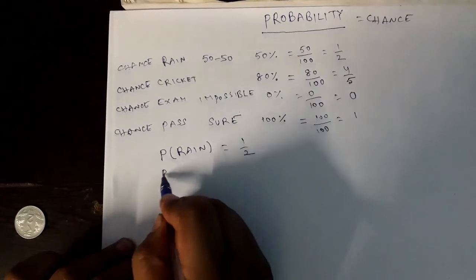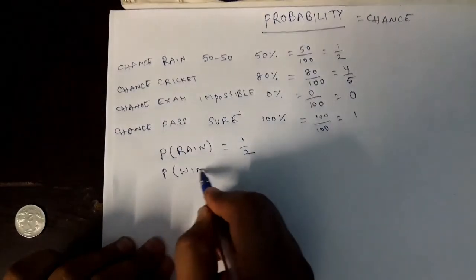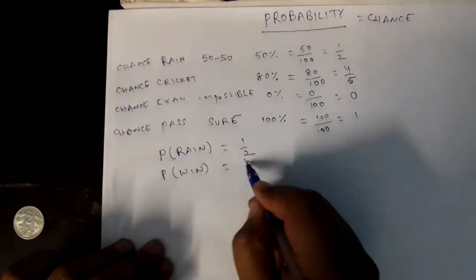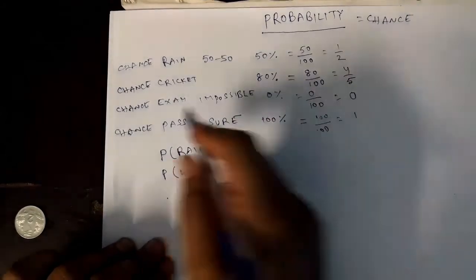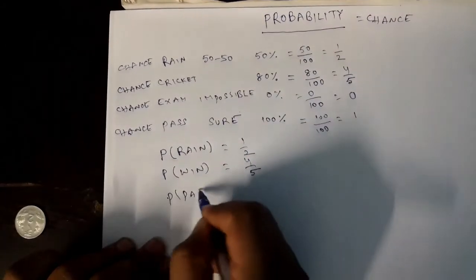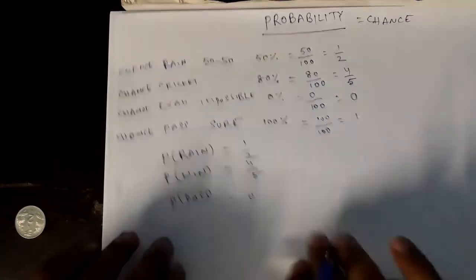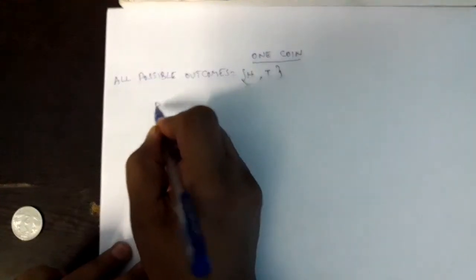The probability of India to win the match is 4 by 5, right? In the same way, the probability of passing the exam, of course, once it was 0 and another time it was 1. In the same way, here I am writing probability of getting head.